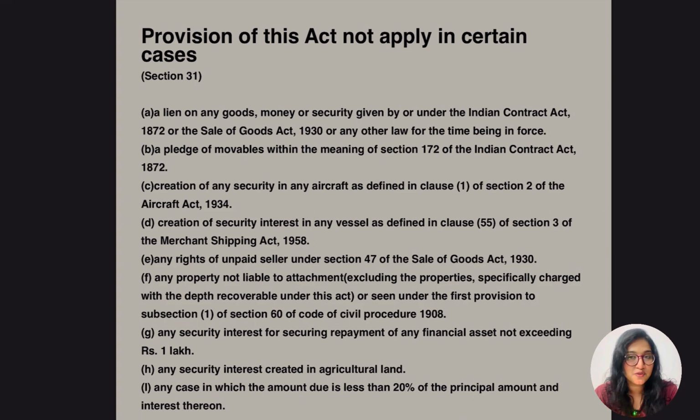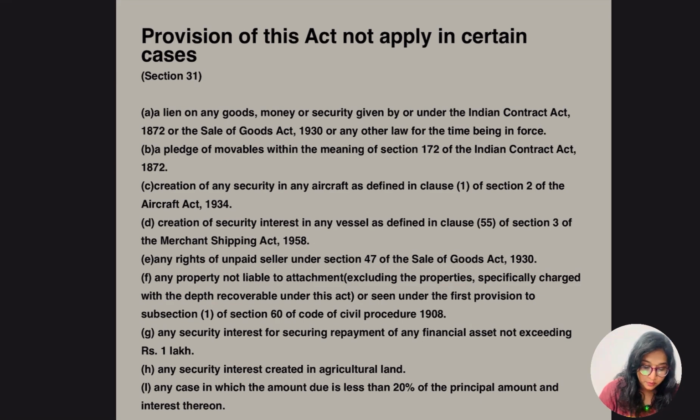So let's resume our SARFAESI chapter's remaining portion. As I discussed in section 13, what were the measures taken by the secured creditors? We know this now. And I mentioned two of the exceptions, right? The 20% one and the agricultural land one. So let's continue the other exemptions or exceptions of section 31.